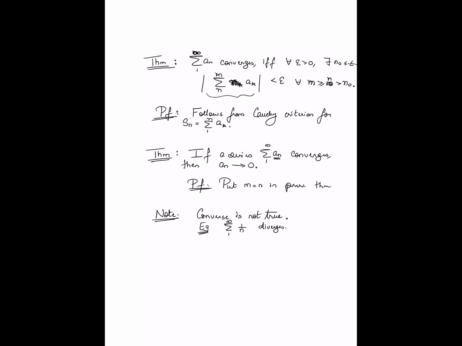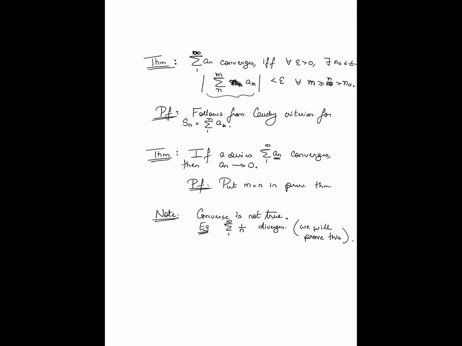Even though 1 by n tends to 0, the series summation 1 by n, 1 through infinity, in fact diverges. So in spite of the fact that in this particular case an is 1 by n, even though an tends to 0, the series summation an in fact diverges. And this is not something that is apparent yet. We will prove this, although many of you would have already encountered this fact before.